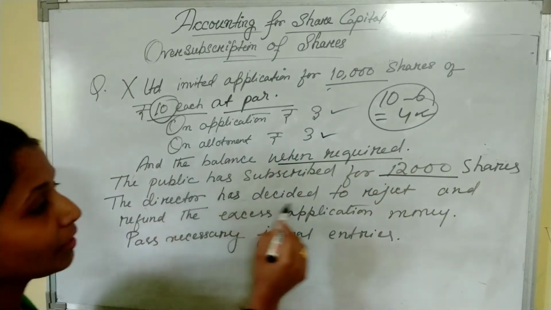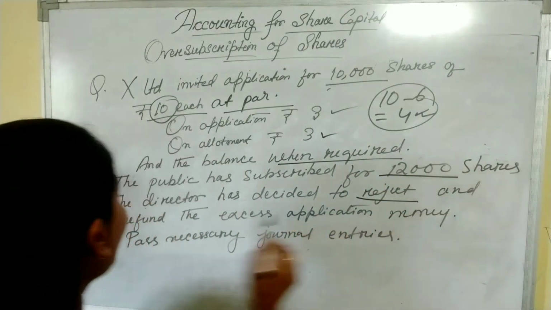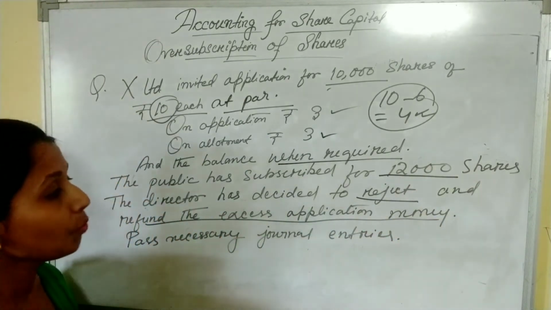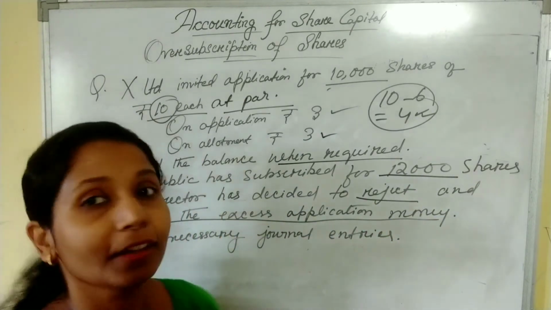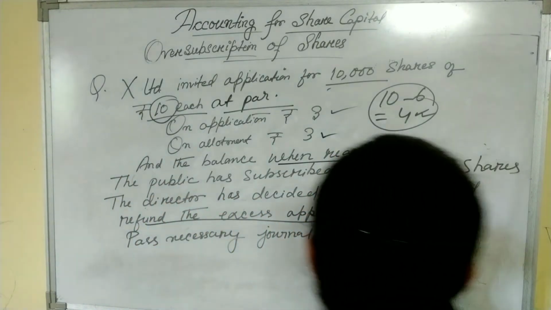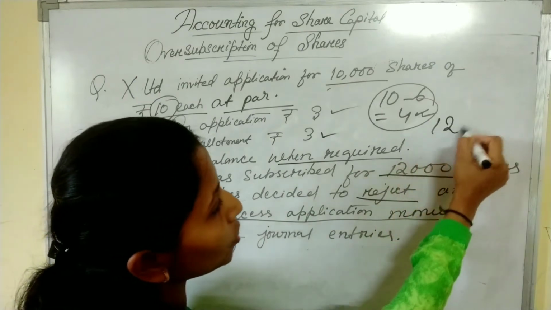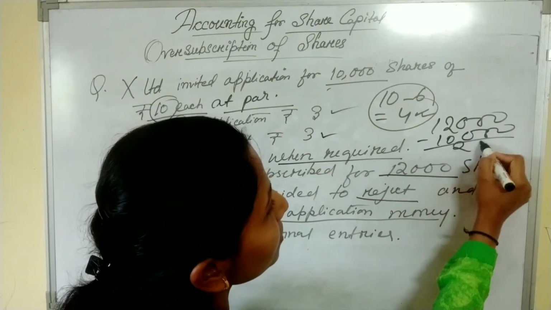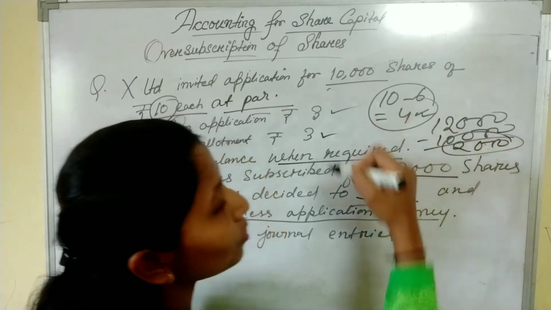The directors have decided to reject and refund the excess application money. So what have the directors decided? The directors have decided to reject the excess. Now what is the excess? Excess is 12,000 minus 10,000, that is 2,000. Excess 2,000 shares.